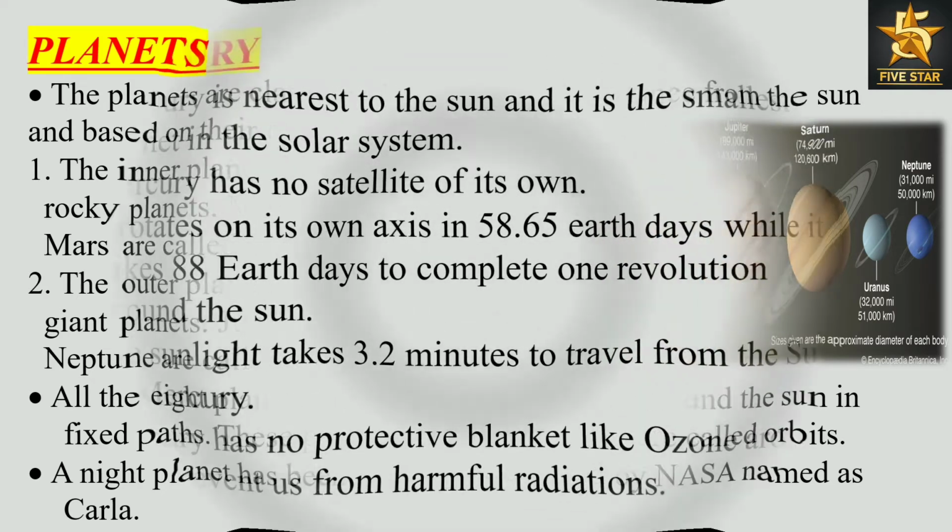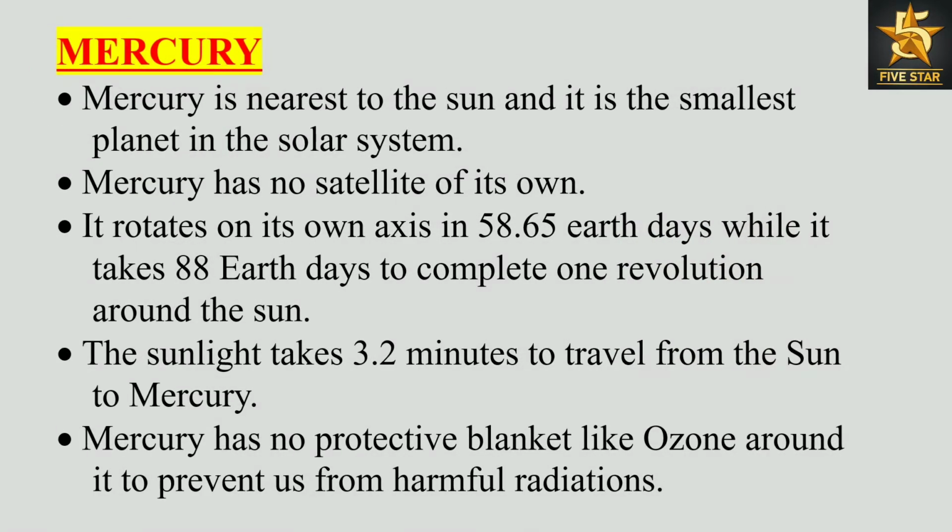Mercury. Mercury is nearest to the Sun and it is the smallest planet in the solar system. Mercury has no satellite of its own. It rotates on its own axis in 58.65 Earth days while it takes 88 Earth days to complete one revolution around the Sun. The sunlight takes 3.2 minutes to travel from the Sun to Mercury. Mercury has no protective blanket like ozone around it to protect us from harmful radiations.